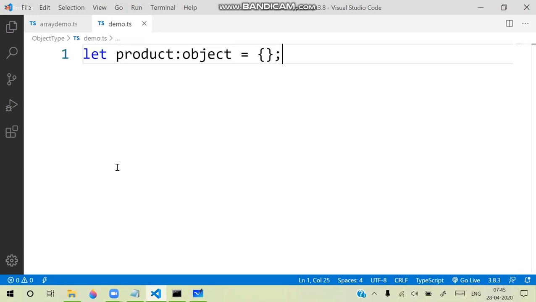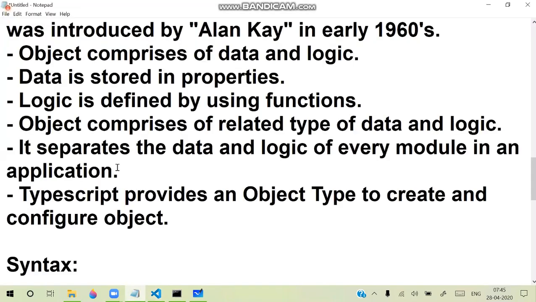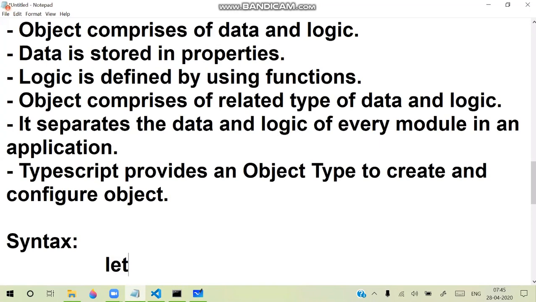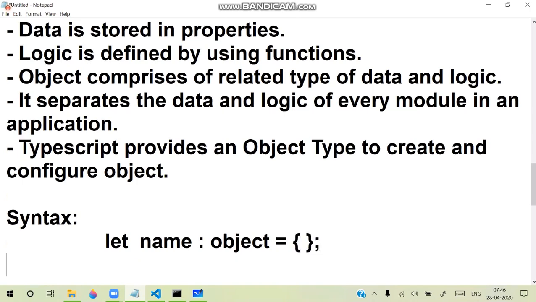You declare an array and the array-related memory needs to be initialized, otherwise you cannot store anything inside it. Similarly, object-related memory is initialized by using curly braces. That means we write let, a reference name, the object type, and the curly brace to initialize memory for it.